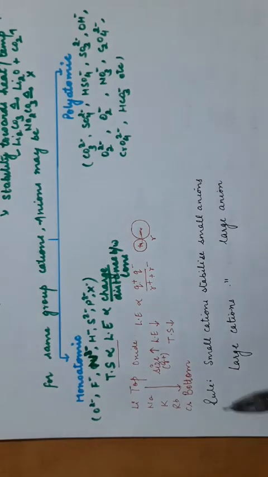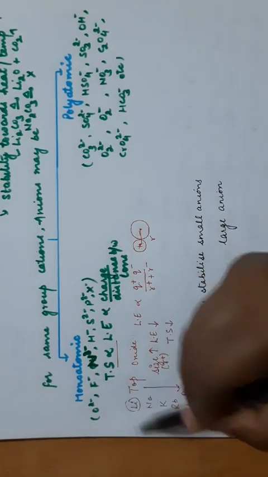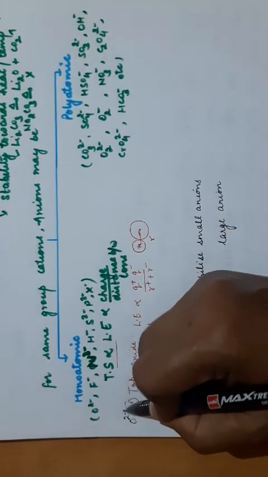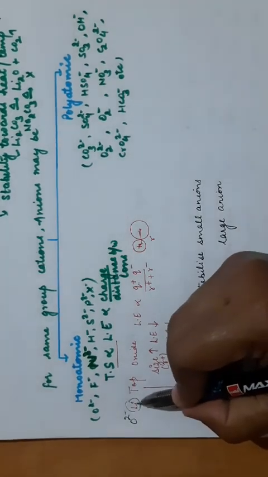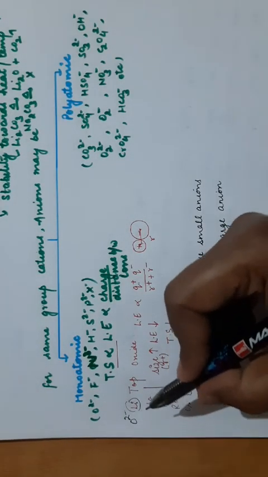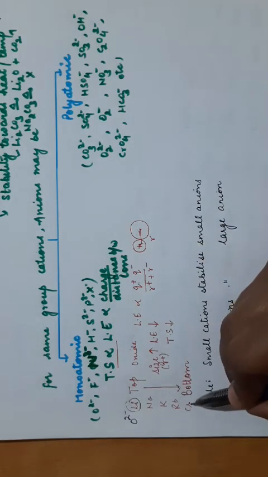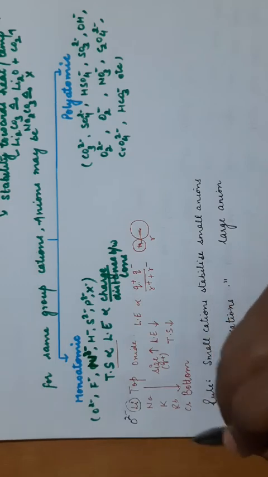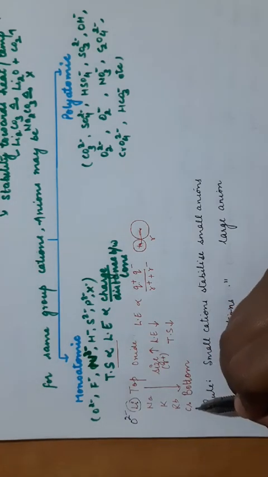Clear. Now if we talk from the top, lithium is the element, and the oxide ion, O2 minus, is small in size. So the small lithium will stabilize the oxide ion more efficiently as compared to cesium, which has a large size. Here the size of the metal, the cation, has become large, and the oxide ion is small. So the lattice energy will be low.